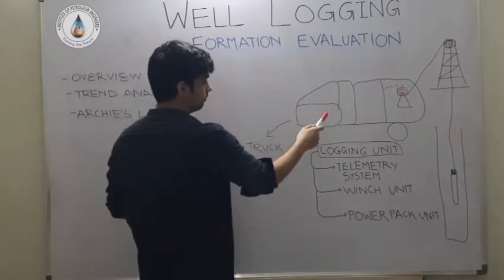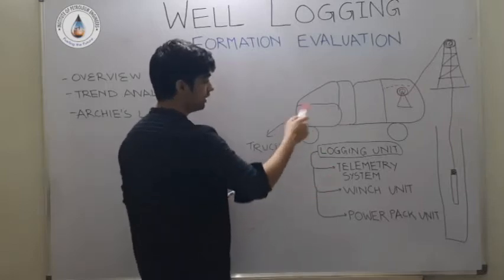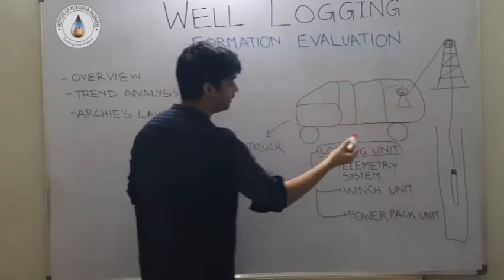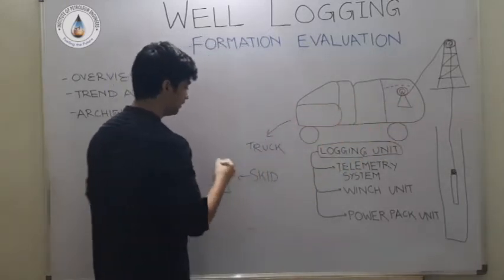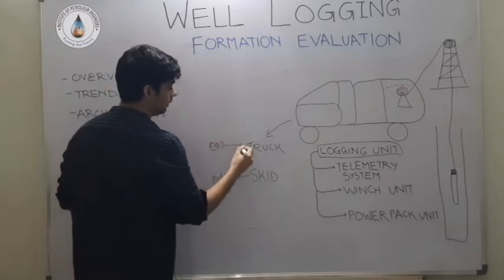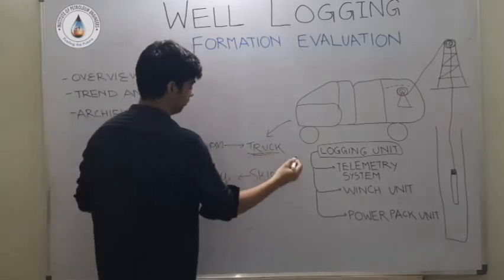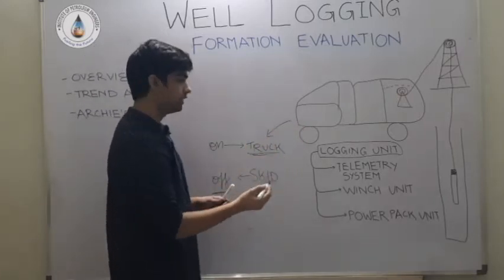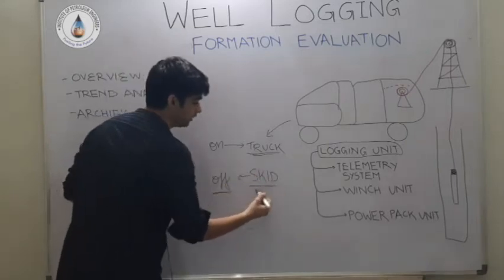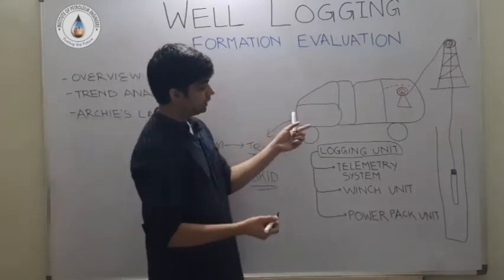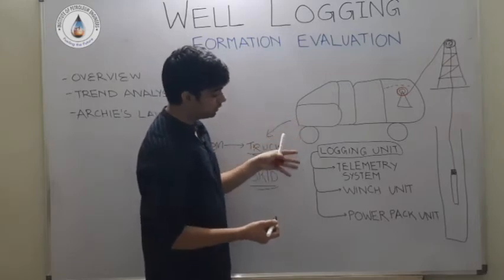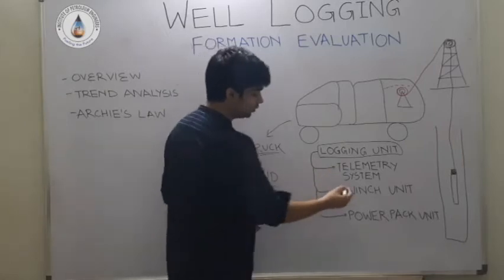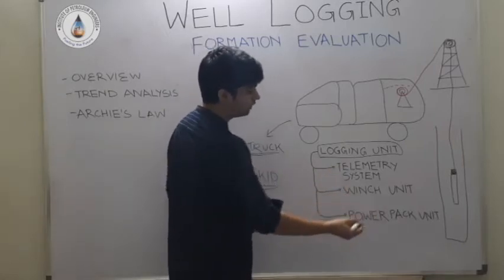This is a logging unit. I hope it looks like a truck. It is supposed to be a truck. So this whole system is called a logging unit. In onshore operations, the system is mobile, hence we use a truck. And in offshore, a moving vehicle cannot be used, so a stationary structure is used, which is called a skid. Now this logging unit is broadly classified into three different systems. First one is the telemetry system, second is the winch unit, and lastly we have the power pack unit.